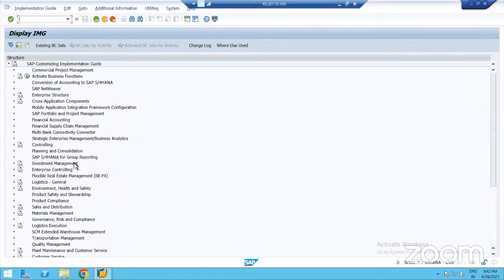Not only SAP MM, but also finance, sales, logistics execution, quality management, plant, every customization is taken care of in this system. If you see here, Materials Management, if you want to do some customizations in this course, we have to go to this Materials Management. Here, these are all the nodes. If you see, the black dot is the right side arrow, black.